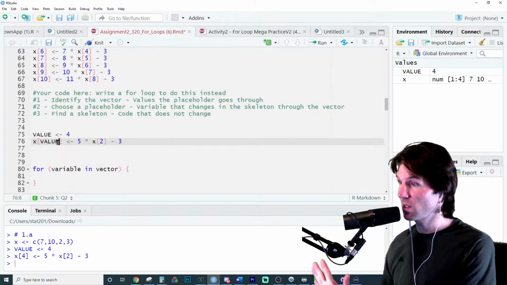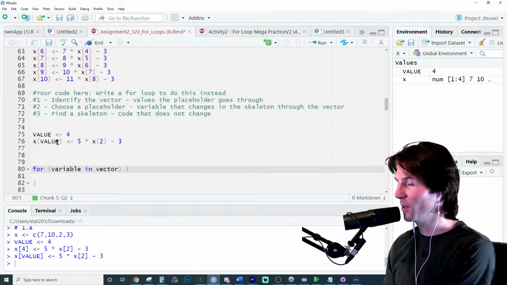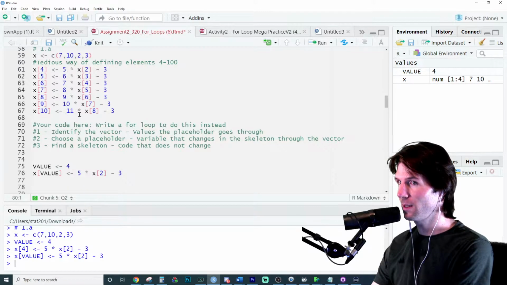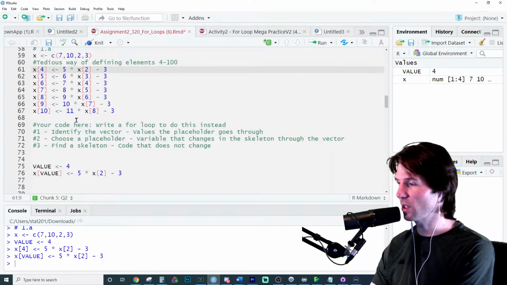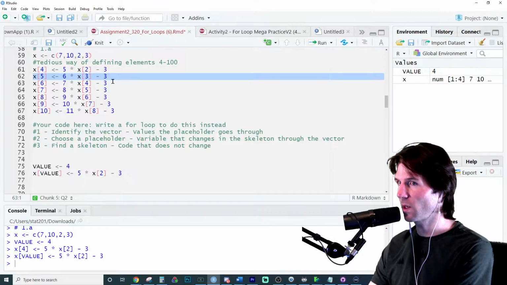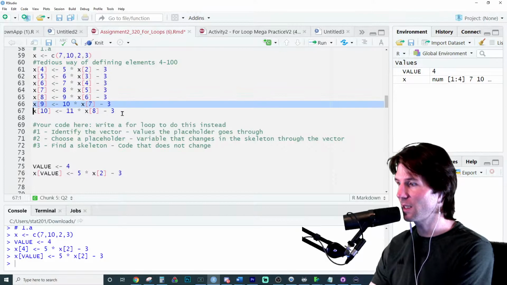Now here's the thing. Does it still work? It does. But check this out. Does 5 change? Yes or no? Do you see 5 changing every time the code runs? This is 5, so does 5 stay the same or does it change as the code runs? Because this is the first time the code runs, the second time, the third time, the fourth time, the fifth time, 6 times, 7 times.